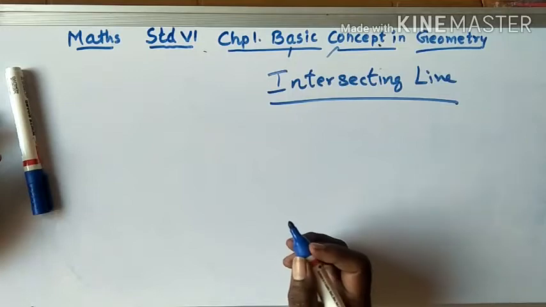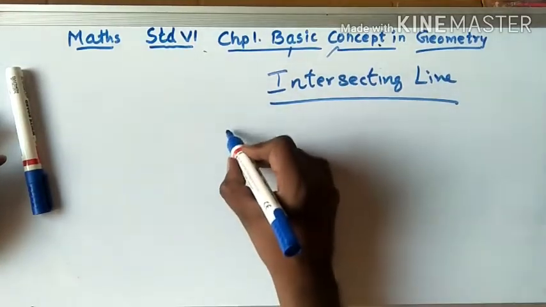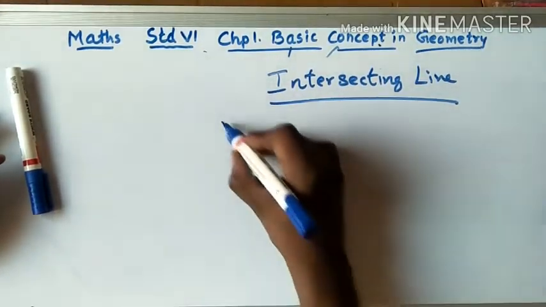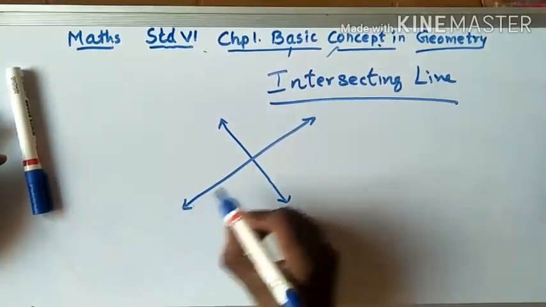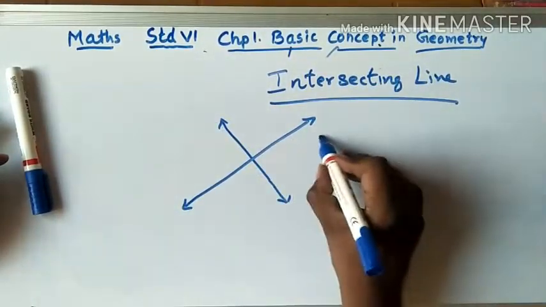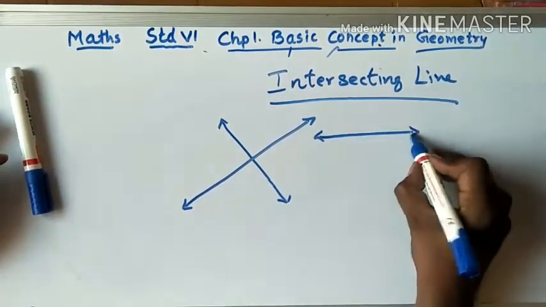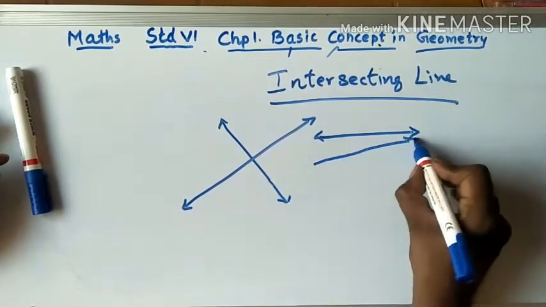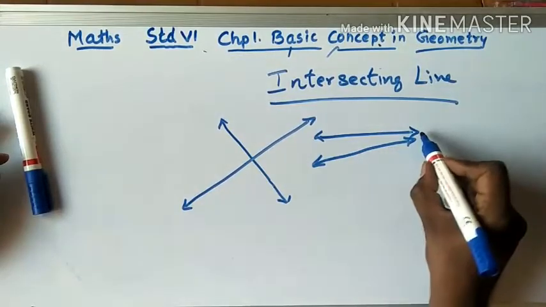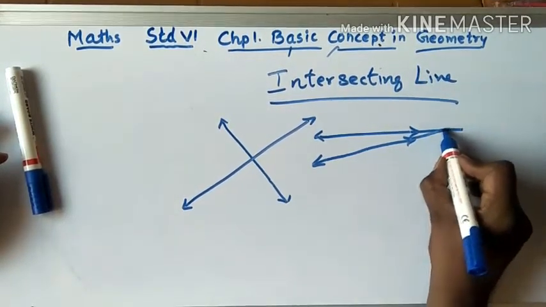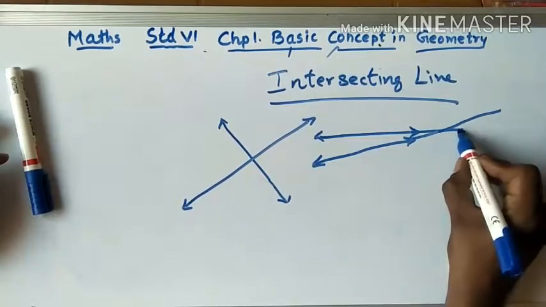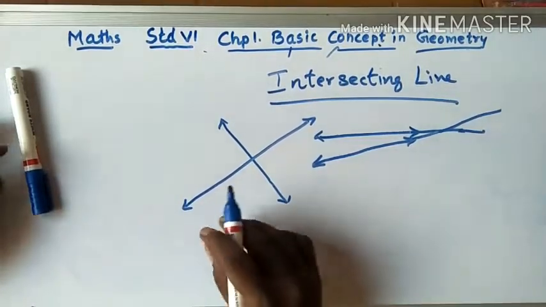It is an intersecting line. When one more line passes through a line, we call that an intersecting line. If this is a parallel line and I draw a line here, this is an intersecting line, because this line goes straight, but somewhere it can intersect and pass through that line.